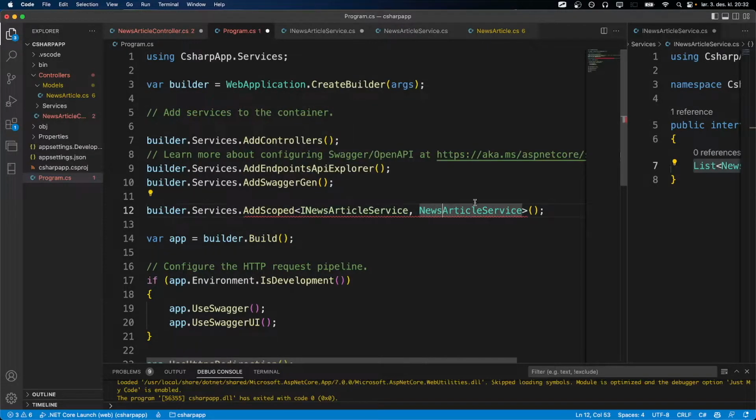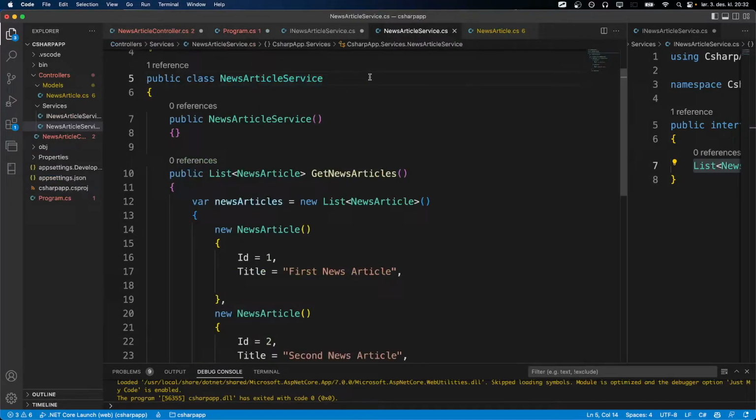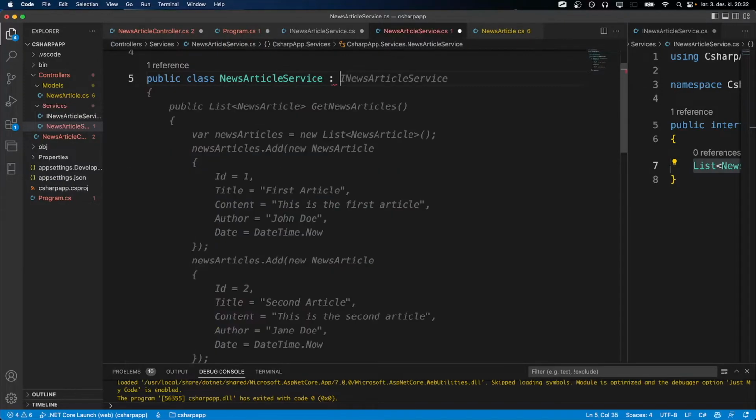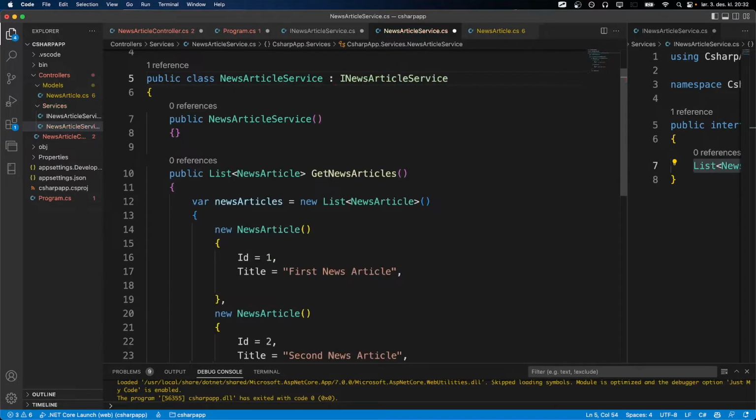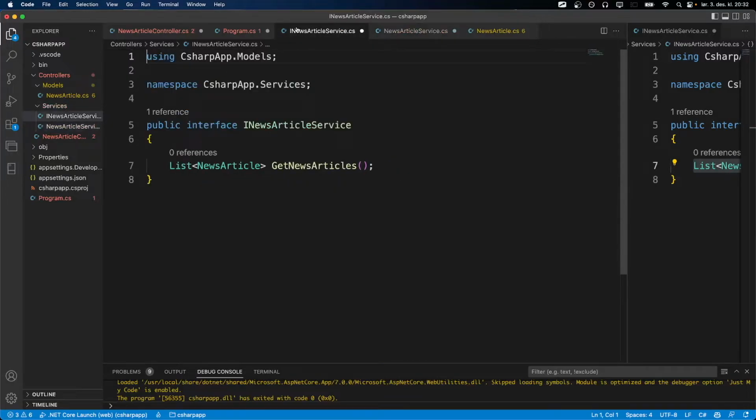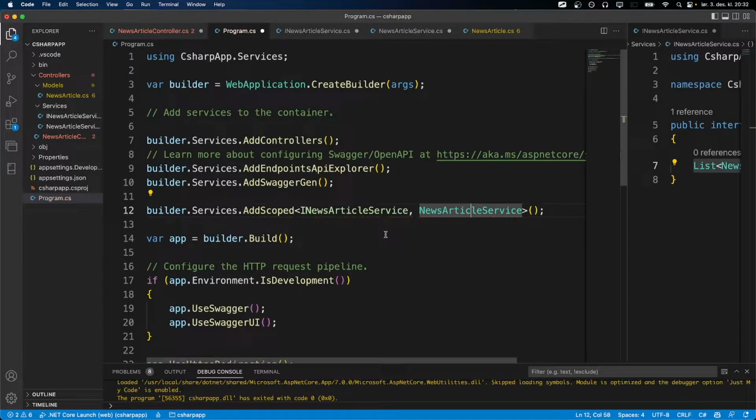Because this NewsArticleService is not implementing the interface. So we need to go inside of the NewsArticleService and explicitly say that, hey, we would like to implement the INewsArticleService. And then it will be happy. So we could actually just get rid of this and just do it like that instead.